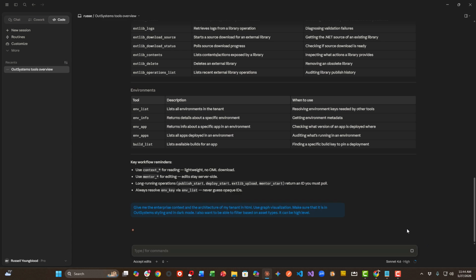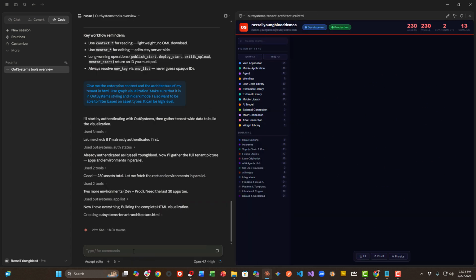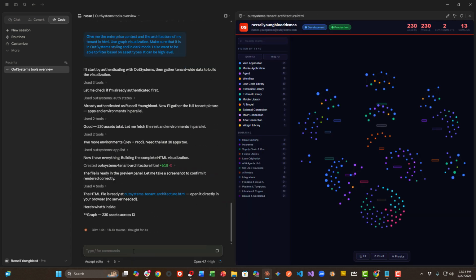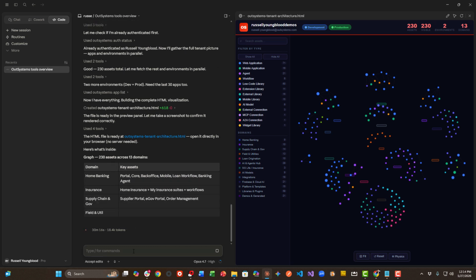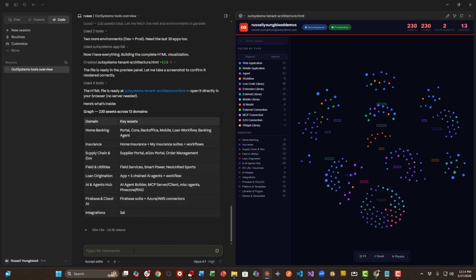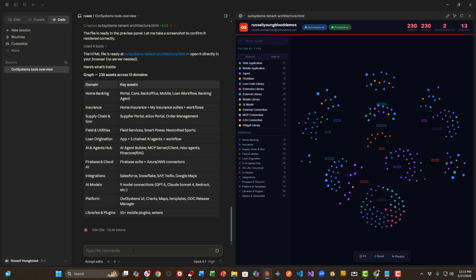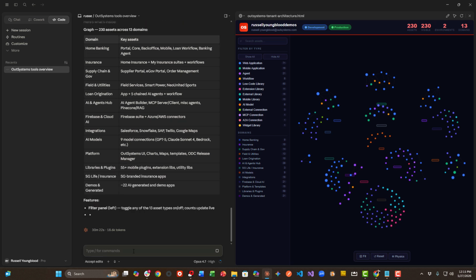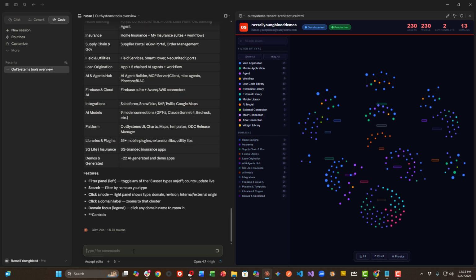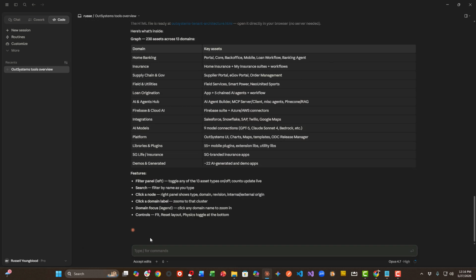Okay, next up, I'm going to prompt Claude to give me the enterprise context and architecture in an HTML graph visualization. So here you can see that we made sure it's an OutSystems styling, dark mode, and we want to be able to filter based on asset types, right? So this is a high-level view, but it surely shows the context of my environment.